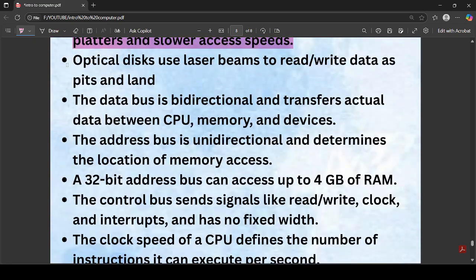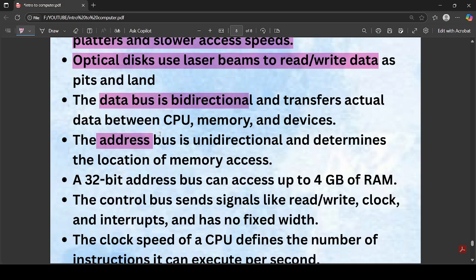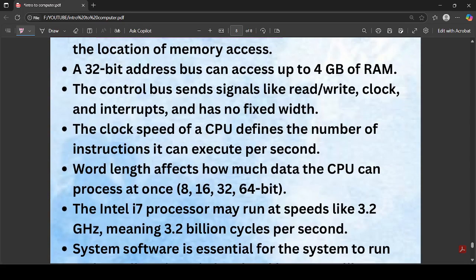Optical disc is the only secondary memory that uses a laser beam to read or write data. And another point, we have the data bus is bidirectional, as I already said, and the address bus is unidirectional, that you should know. The address bus determines the location of the memory address, and the data bus carries the actual data between CPU, memory, and input-output devices. And then we have a 32-bit address can access up to 4 GB of RAM.